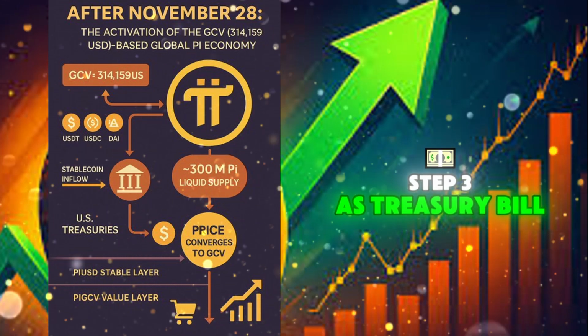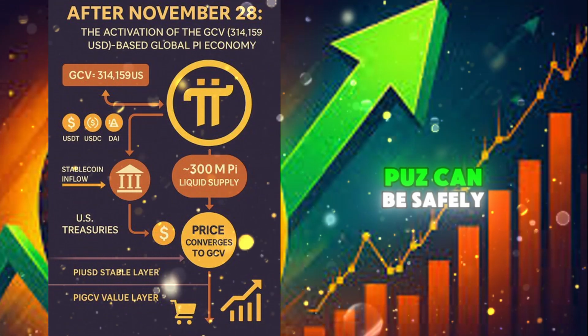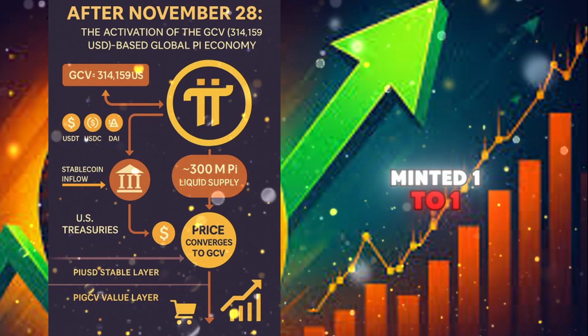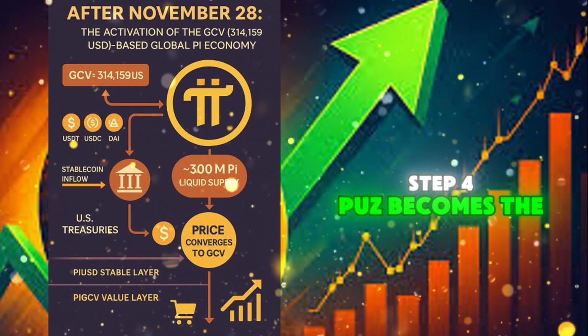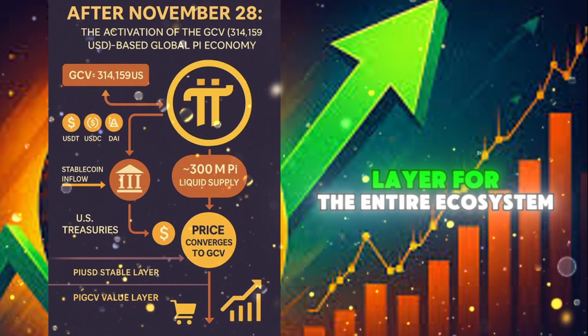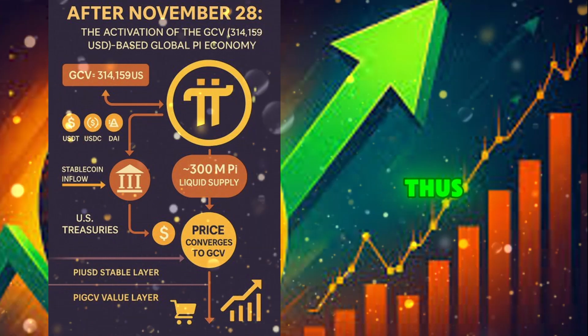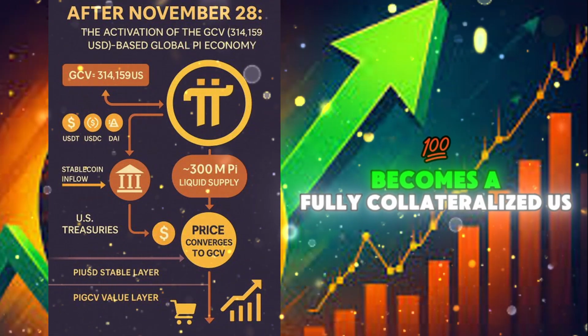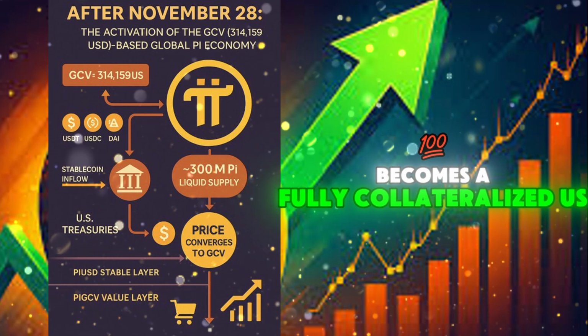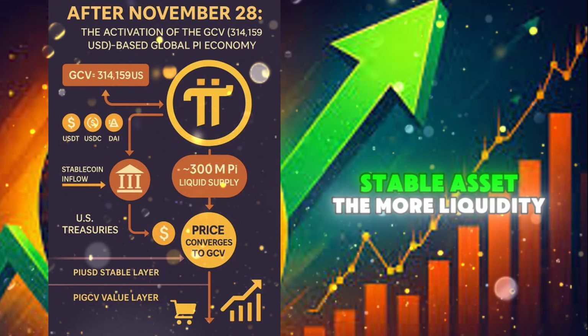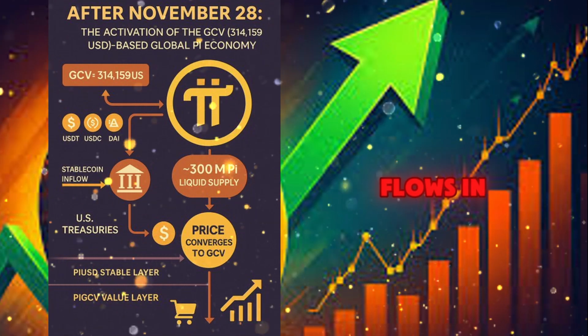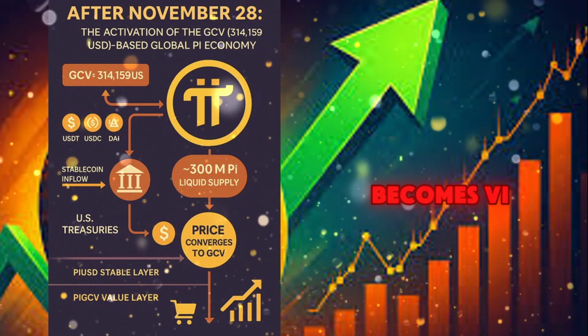Step 3. As Treasury bill holdings grow, PiUSD can be safely minted 1-to-1. Step 4. PiUSD becomes the internal cash layer for the entire ecosystem. Thus, PiUSD becomes a fully collateralized, US Treasury-backed stable asset. The more liquidity flows in, the stronger the PiUSD peg becomes.